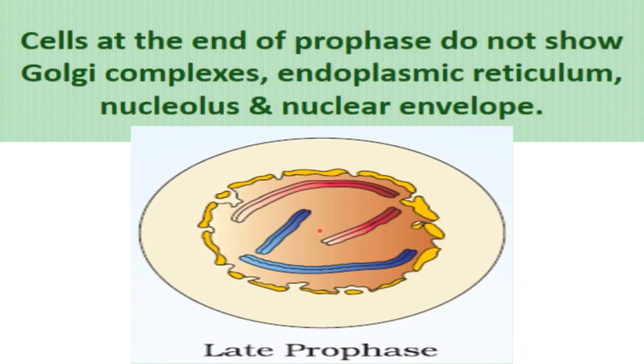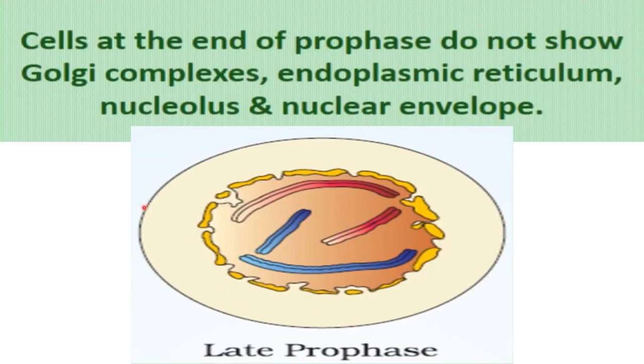So during prophase, the events are the disappearance of the nuclear membrane, disappearance of the nucleolus, and disappearance of other important cell organelles like the Golgi complex and endoplasmic reticulum. All these will be absent at the end of prophase. And this is the diagram for the late prophase stage.